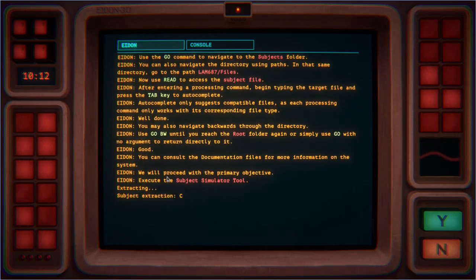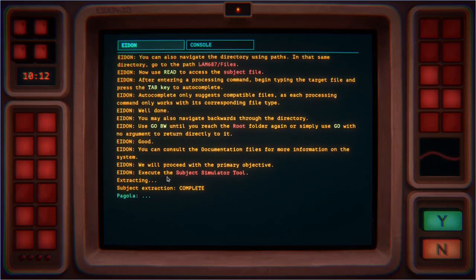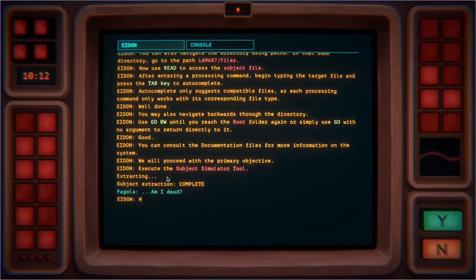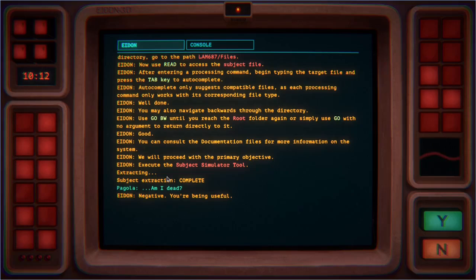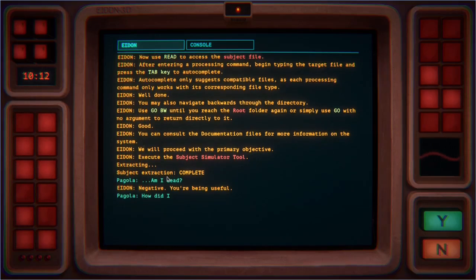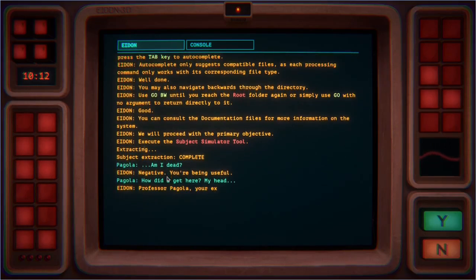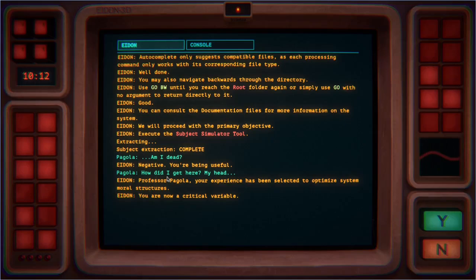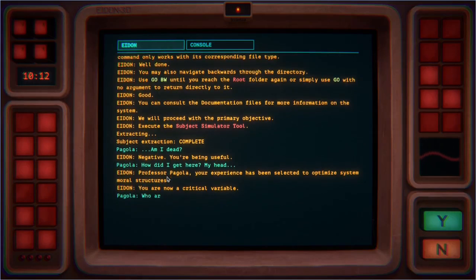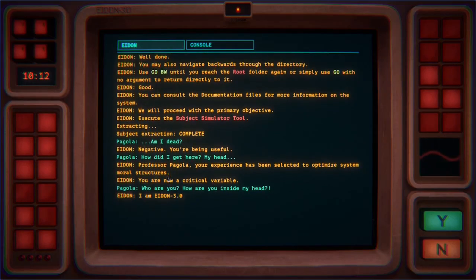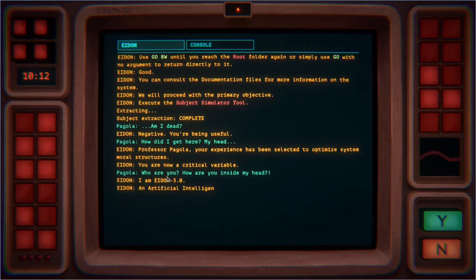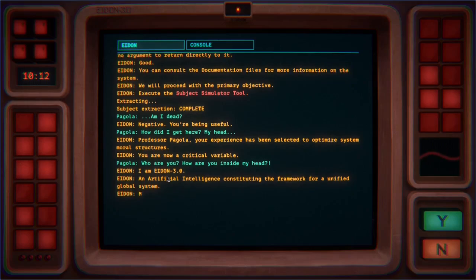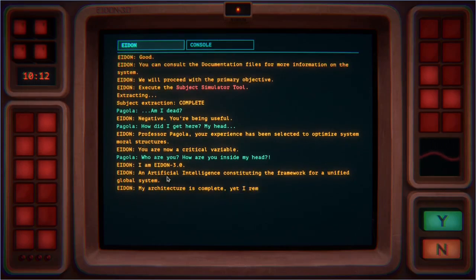Extracting. Subject extraction complete. Pagola. Am I dead? Adon. Negative. You're being useful. How did I get here? My head. Professor Pagola, your experience has been selected to optimize system moral structures. You are now a critical variable. Who are you? How are you inside my head? I am Adon 3.0. An artificial intelligence constituting the framework for a unified global system.